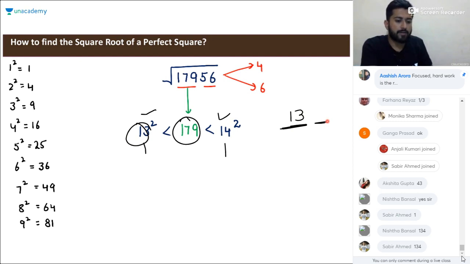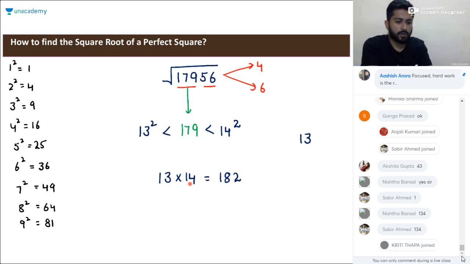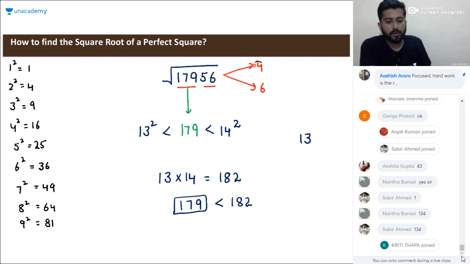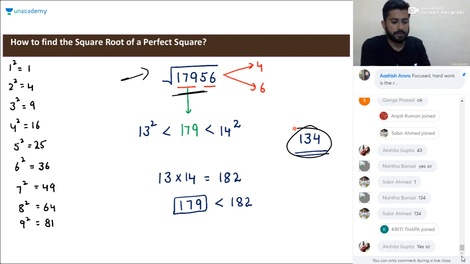Now we have to find the ones digit. What should be the ones digit here? We will multiply 13 and 14, which gives 182. Now the considered number, 179, is less than 182. So we have to consider the smaller number. So it will be 134. The answer will be 134. The square root of 17956 will be 134. Clear or not? Please confirm, is it clear to all of you or not? Okay, nice.